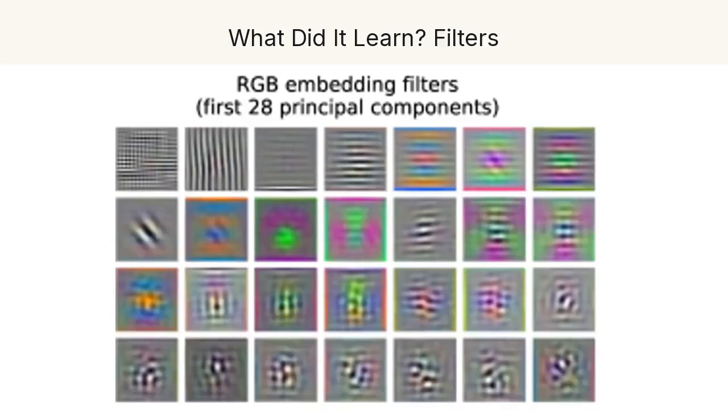It works, but does it learn anything sensible inside, or just memorize? The authors looked, and what they found is reassuring. This shows the linear patch embedding layer, the very first step, visualized. Even though we never told it to, it has learned filters that look like edge detectors, color blobs, and little textures strikingly similar to the first layer of a convolutional network. Given freedom and data, it rediscovered some of the same basic visual building blocks by itself.